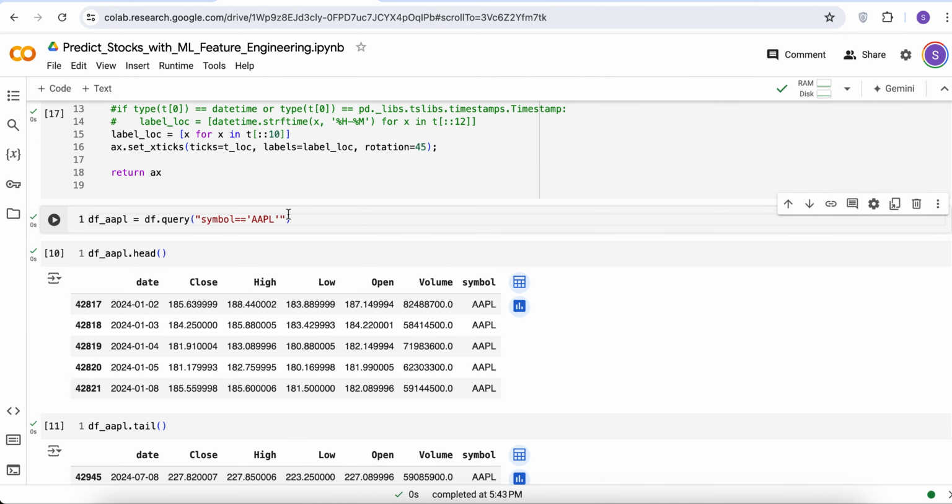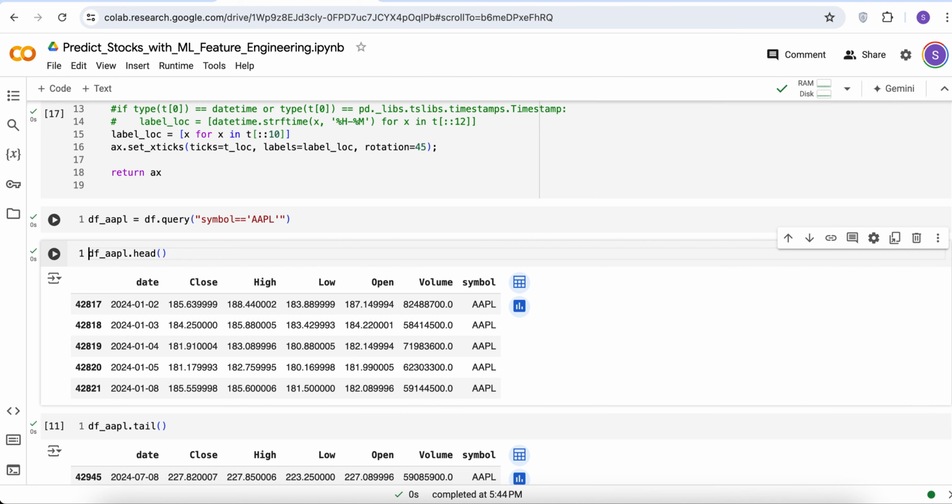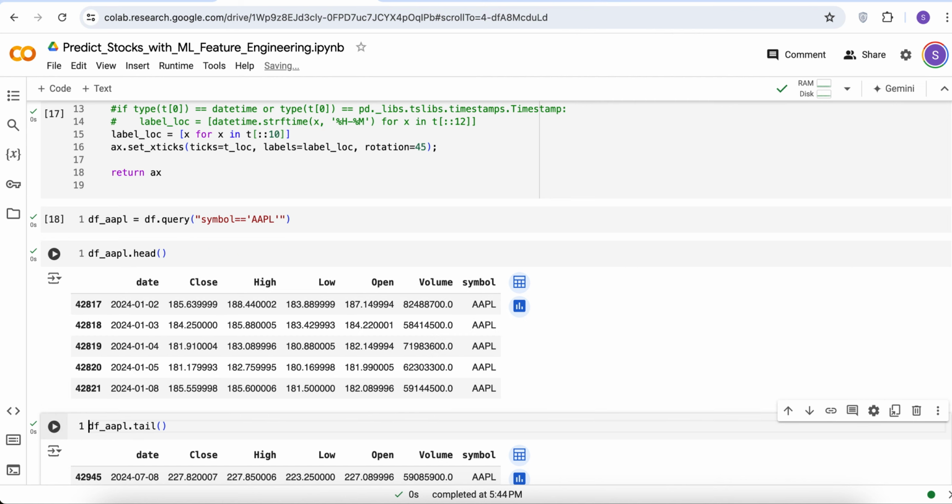So we've chosen the Apple symbol, and we will query all the data points that belong to the Apple symbol here. I'm implicitly assuming that they are in the proper order of dates, although you could try to order them by date as well. And then let's look at the head.